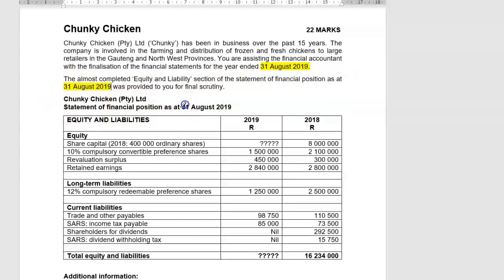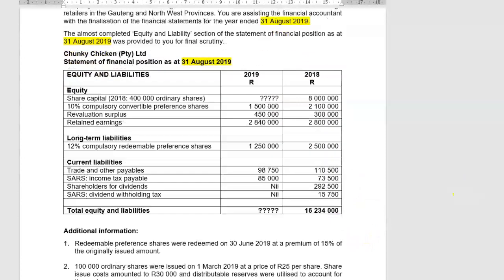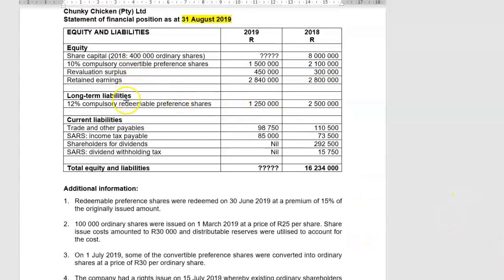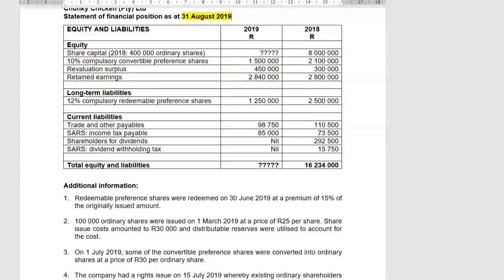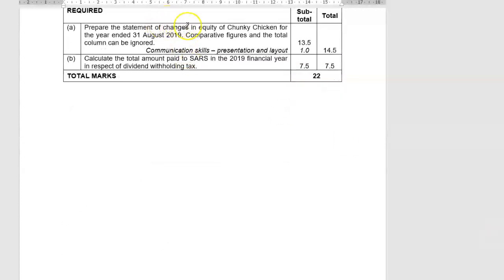Statement of Financial Position, 2019 and 2018. They give you equity: share capital, compulsory convertible pref shares, revaluation surplus, and retained earnings. Guys, immediately they want you to do in part A the statement of changes in equity for the year ended 31 August 2019. And then they want you to calculate the total amount paid to SARS in the 2019 financial year in respect of dividend withholding tax.